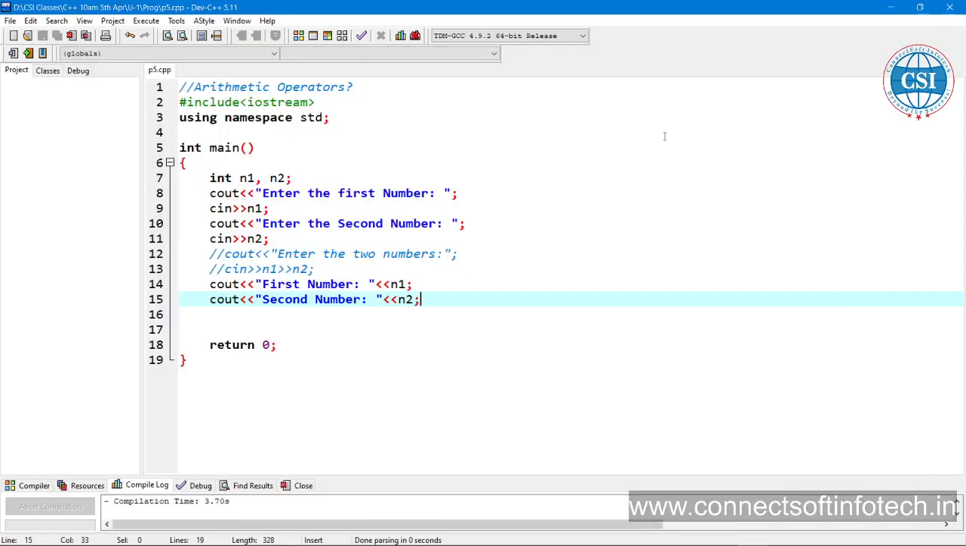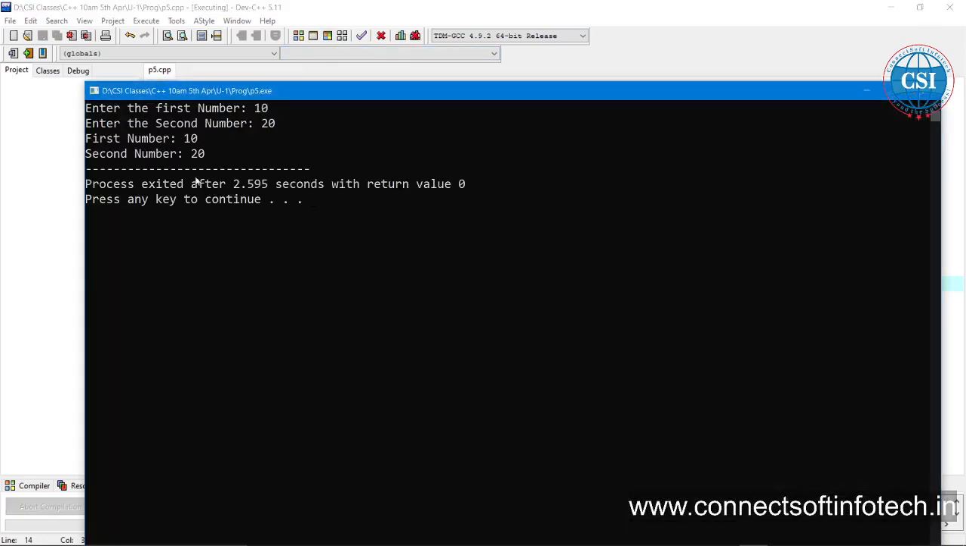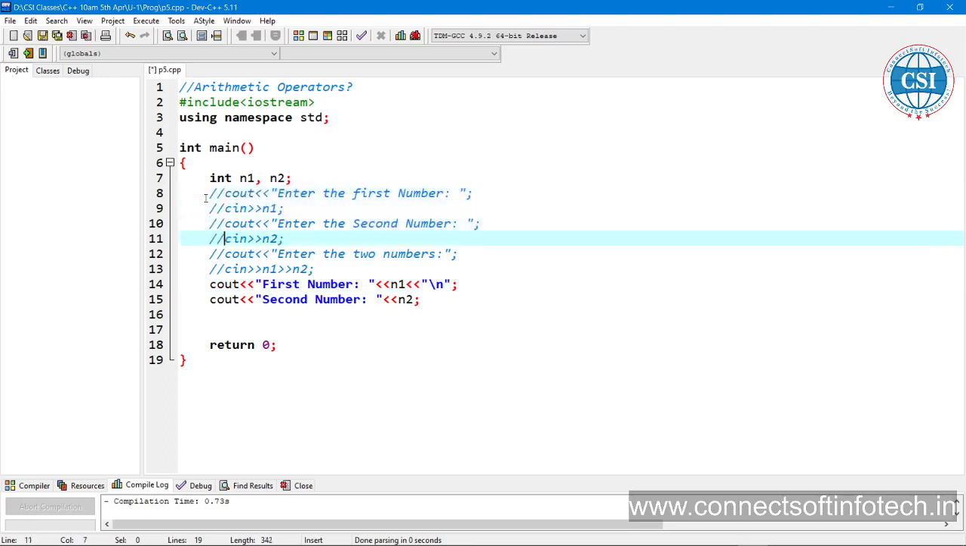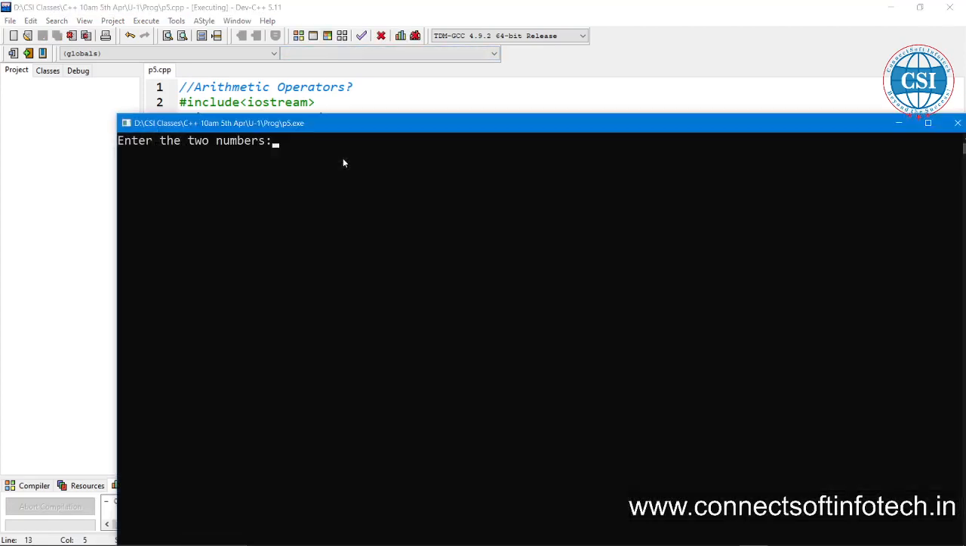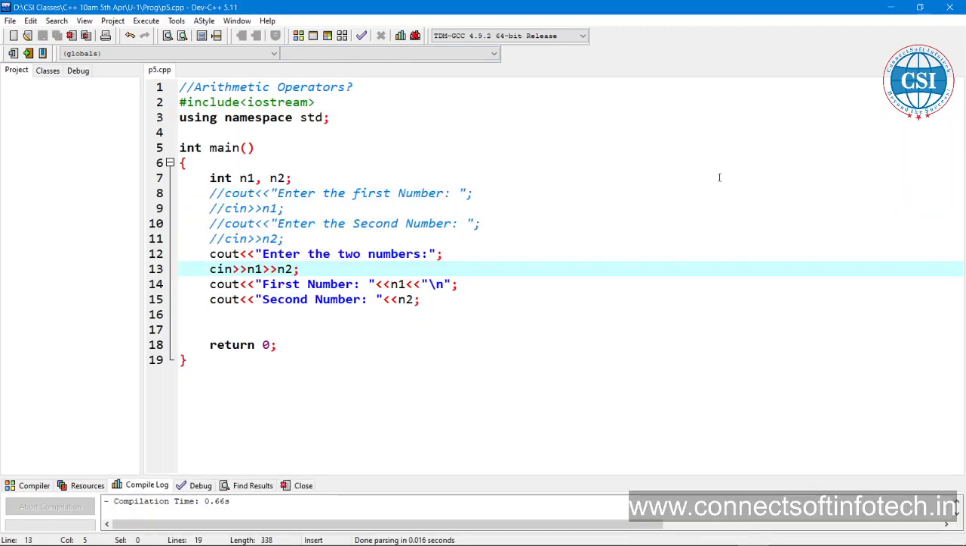Perfect. So we want it in a new line, so you can use here backslash n or endl. Okay, first number is this, second number is this. Perfect. So instead of writing these 4 lines, you can write in a single line, one line for entering the 2 numbers, one line for cin, like this, 10 and 20. That's it. Now we are going to do some operations.